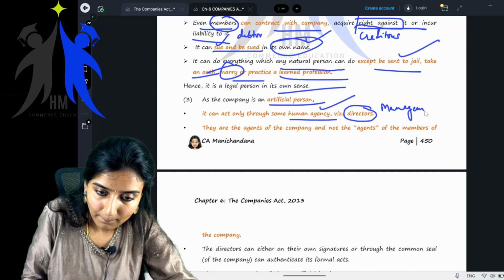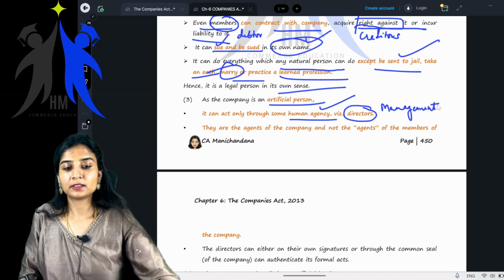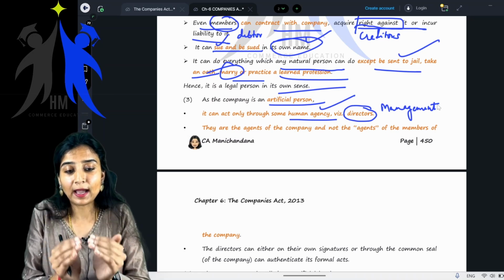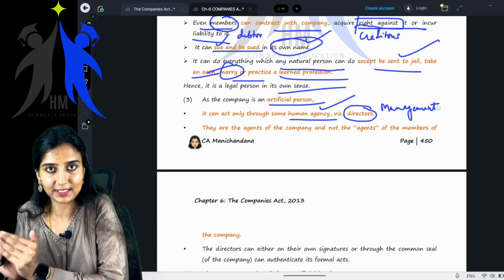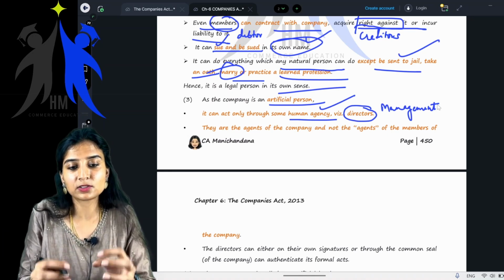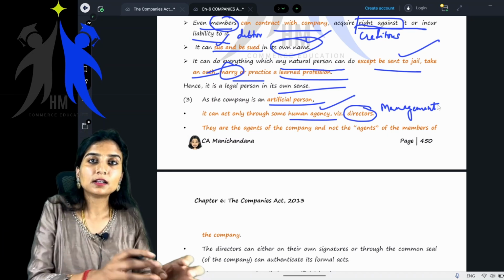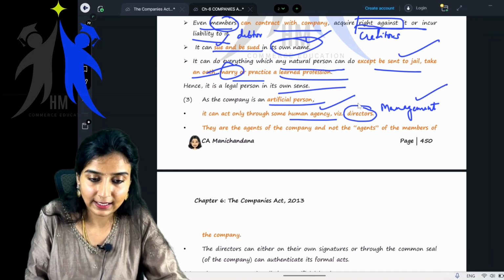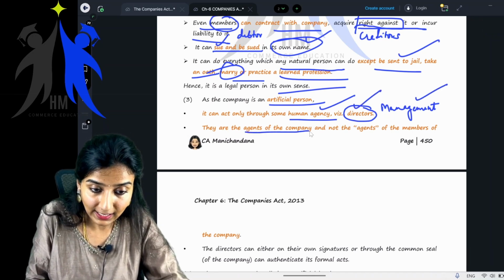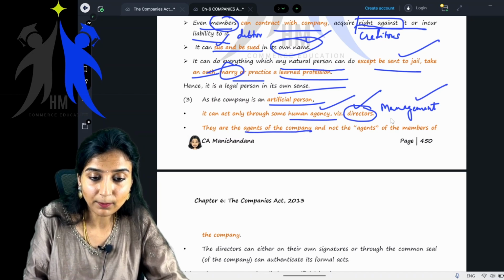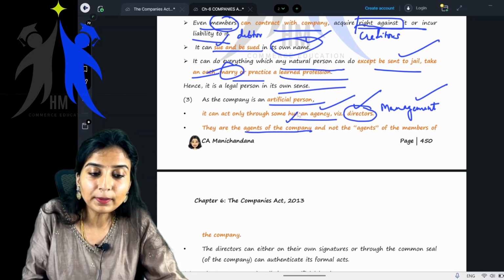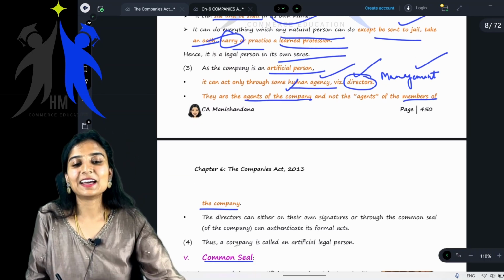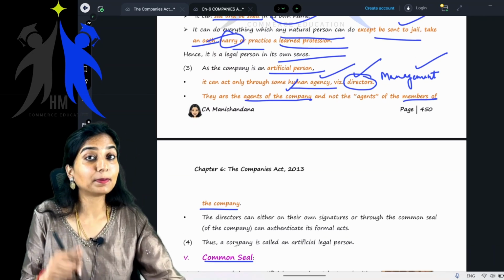This is the management of the company. The directors, all of these are the management. So even now, I'll tell you, the management is separate and the owners are separate. So the directors or the management work for the company. Getting it? It can act only through some human agency, that is management, that is directors. They are the agents of the company. Who are the agents of the company? These directors are the agents of the company. They are not the agents of the members of the company.